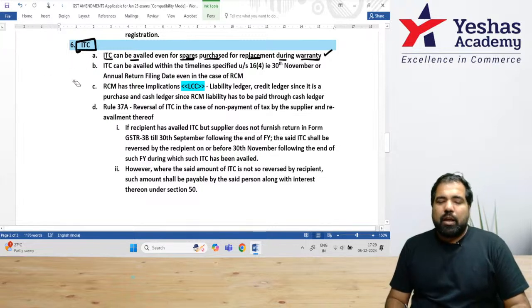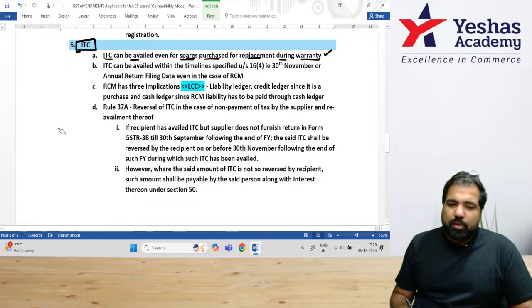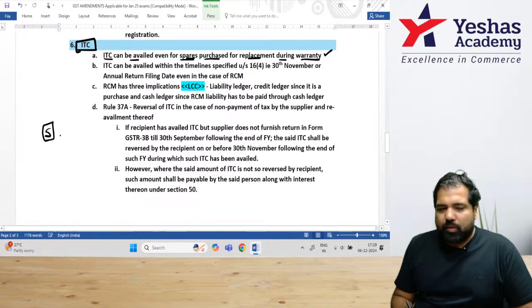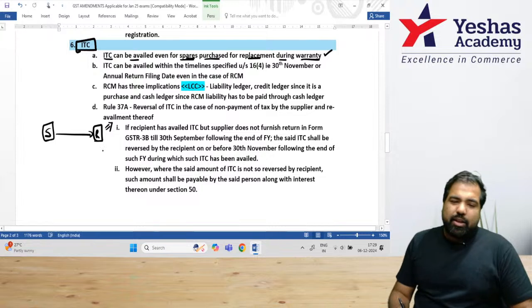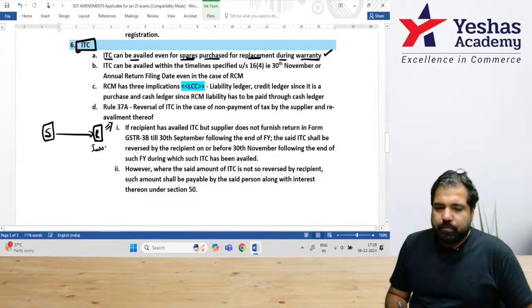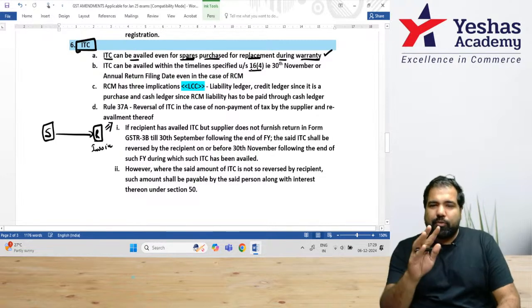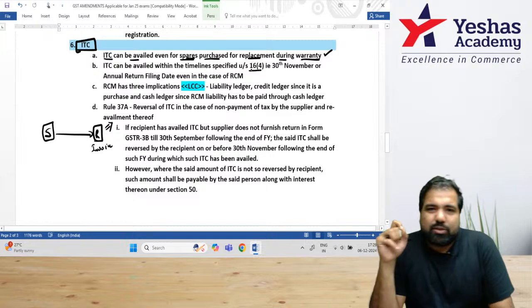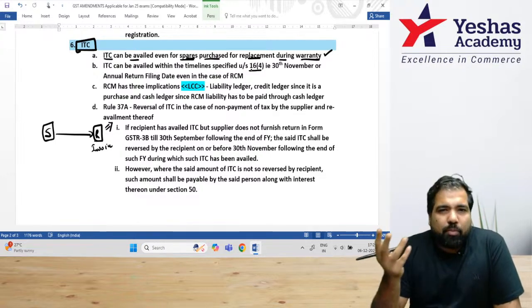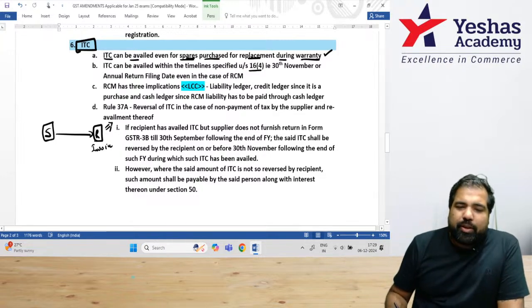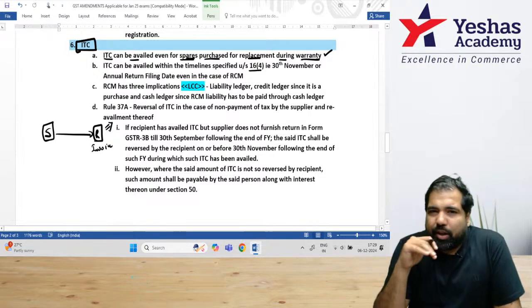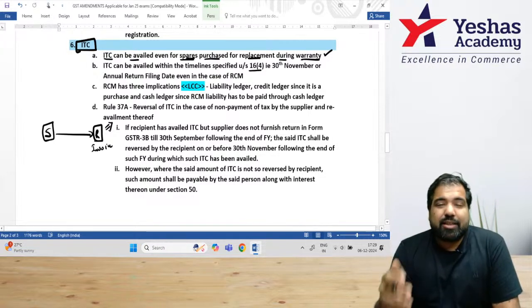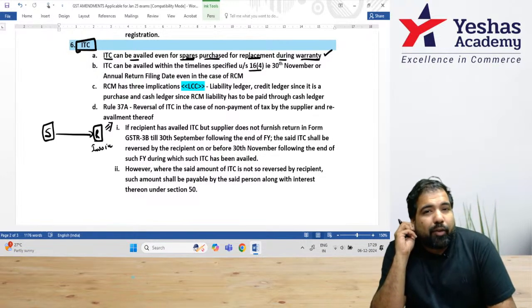Next, you are someone who's under RCM. This is a supplier, guys. This is a recipient, and the recipient does all the work under RCM, and he issues an invoice also. This recipient can take the ITC till the same time limits as mentioned under section 16(4). If you're confused, let me clarify. Today on the 6th of December, you purchase some services or maybe goods also under RCM. You paid the GST to the government. Government is happy. Can you take the credit today? Yes. Tomorrow? Yes. Next month? Yes. Next to next month? Yes. So after a few years, no.